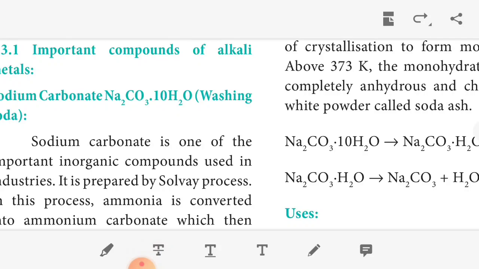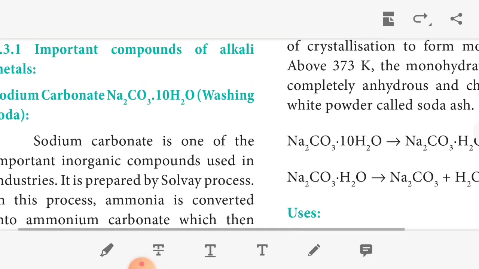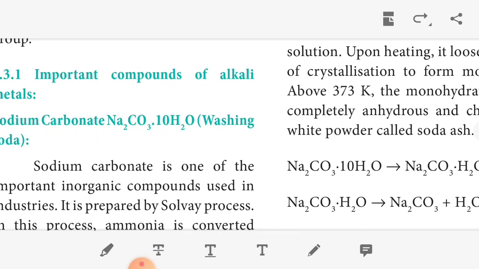In today's class, we pass on to the next topic, some important compounds of alkali metals. We know what the alkali metals are: lithium, sodium, potassium, rubidium, cesium, francium. So, important compounds of alkali metals.